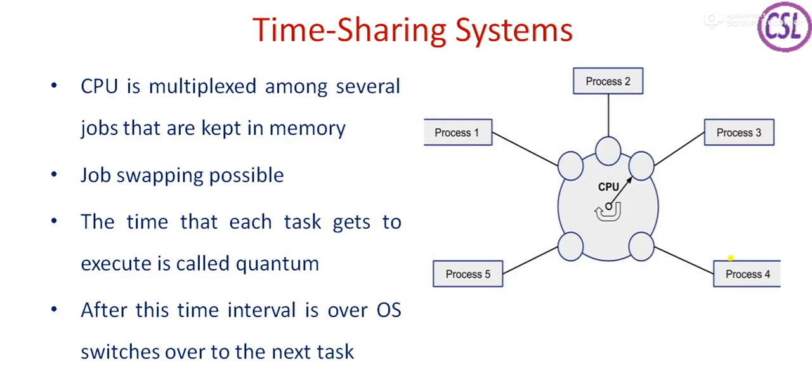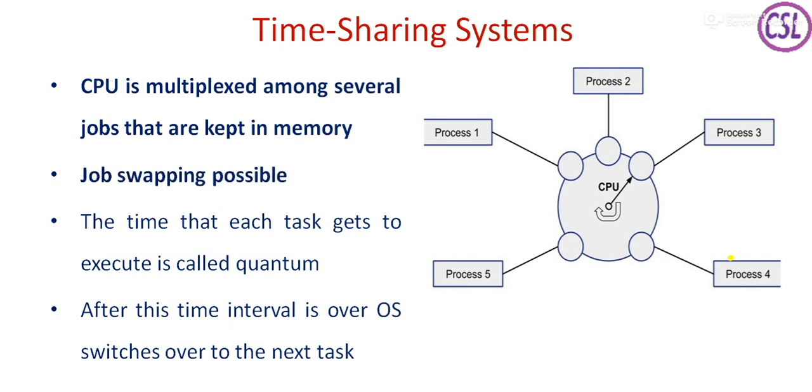The next category of operating system is time sharing systems. In time sharing systems, the CPU is multiplexed among several jobs. All the jobs are kept in memory. So before the CPU there are so many jobs, which we also call processes, and the CPU is switching from one process to another process.